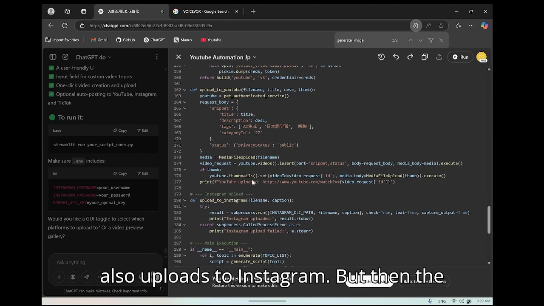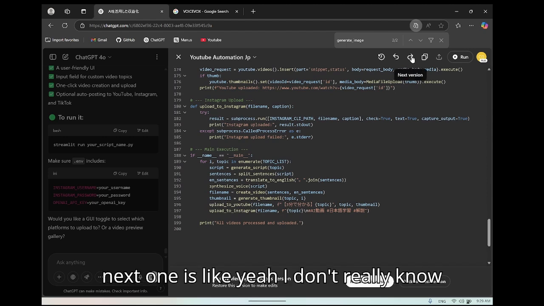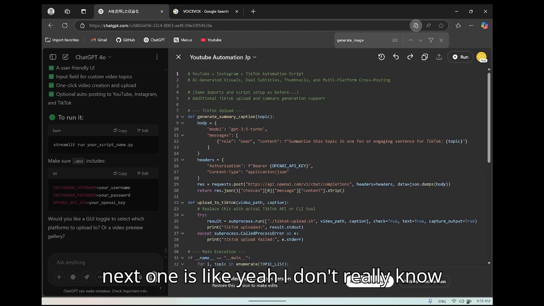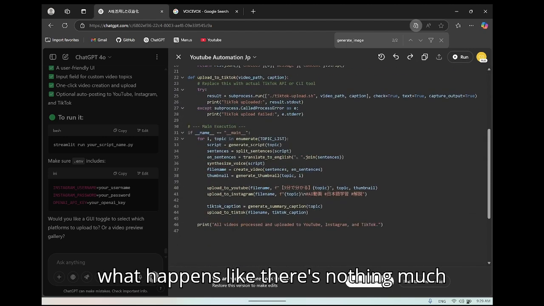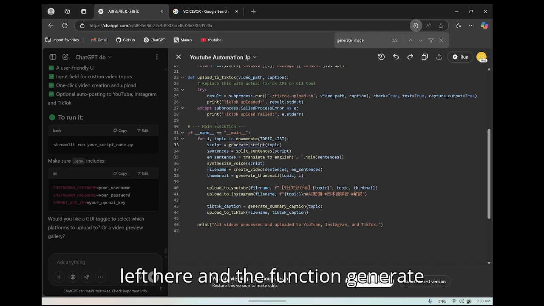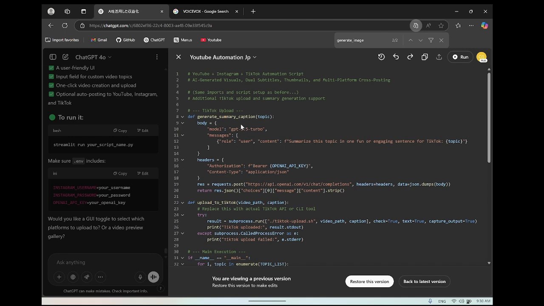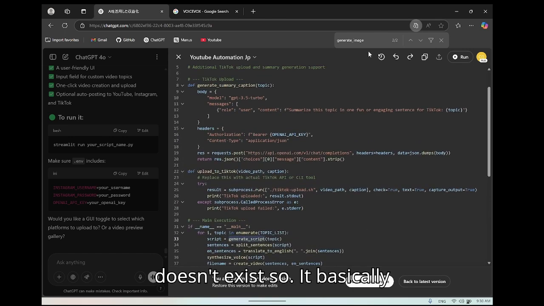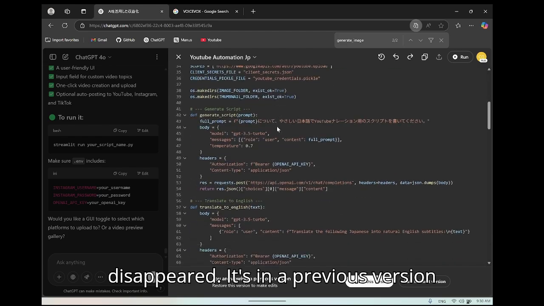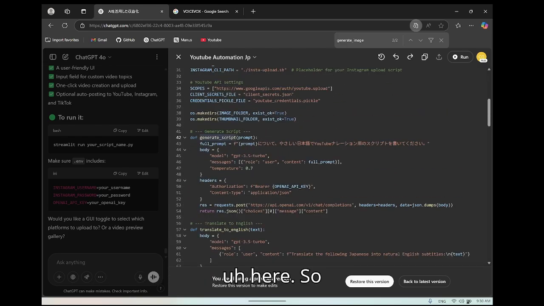It also uploads to Instagram, but then the next one, I don't really know what happens. There's nothing much left here. And the function generate scripts here doesn't exist. It basically disappeared. It's in the previous version.